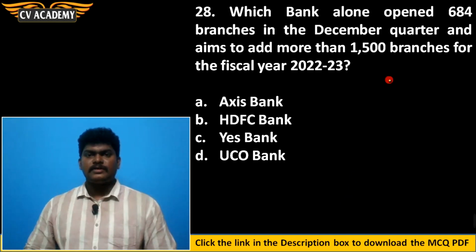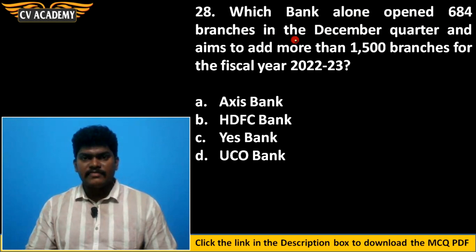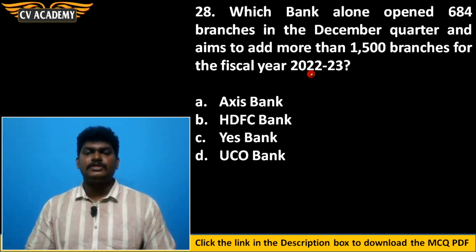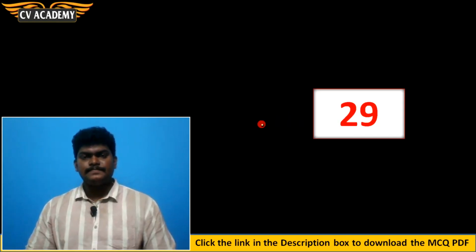Then 28th question. Which bank alone opened 684 branches in the December quarter and aims to add more than 1,500 branches for the fiscal year 2022-23? So which bank? HDFC Bank. Option B is the correct answer.